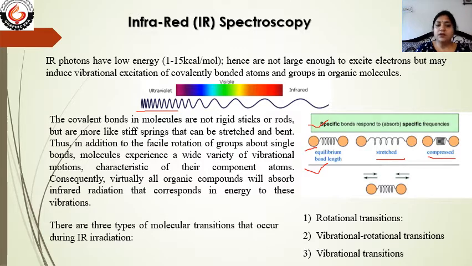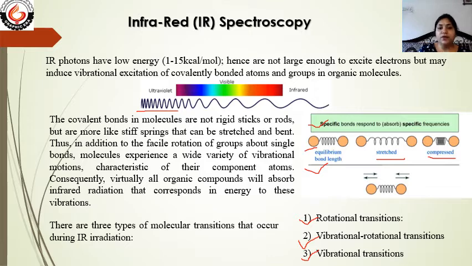There are three types of molecular transition that may occur during IR irradiation. If we put IR irradiation on a sample, these three types of transition may occur. In UV spectroscopy, there is a transition of an electron from the ground level to the excited level. Here the energy is not enough for that type of transition.